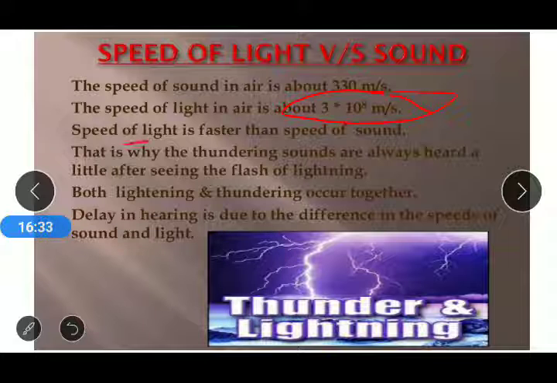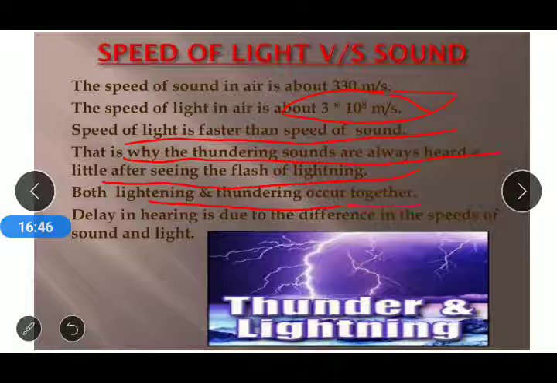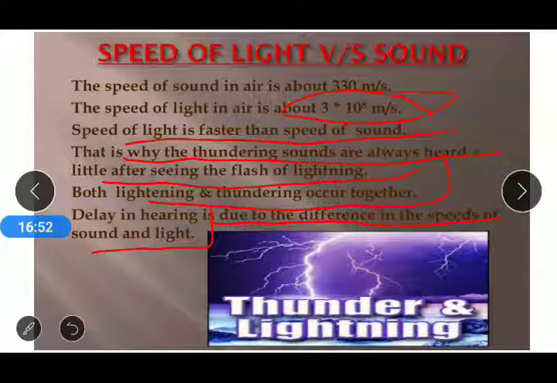The speed of light is faster than the speed of sound. That is why the thundering sound is always heard a little after seeing the flash of lightning. Both lightning and thundering occur together. The delay in hearing is due to the difference in the speed of sound and the speed of light.